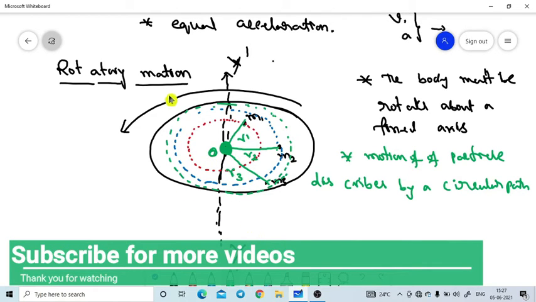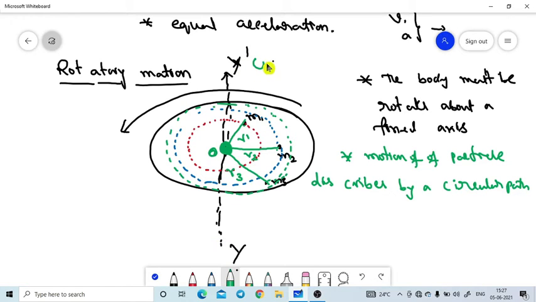See, when the body is rotating about a fixed axis, there must be some angular velocity. Let's assume I am taking omega as the angular velocity. The direction is upward. The angular velocity is a vector quantity, and its direction is the upward direction. Now, if the body is in circular motion, all particles also have the same angular velocity, there is no doubt about this.